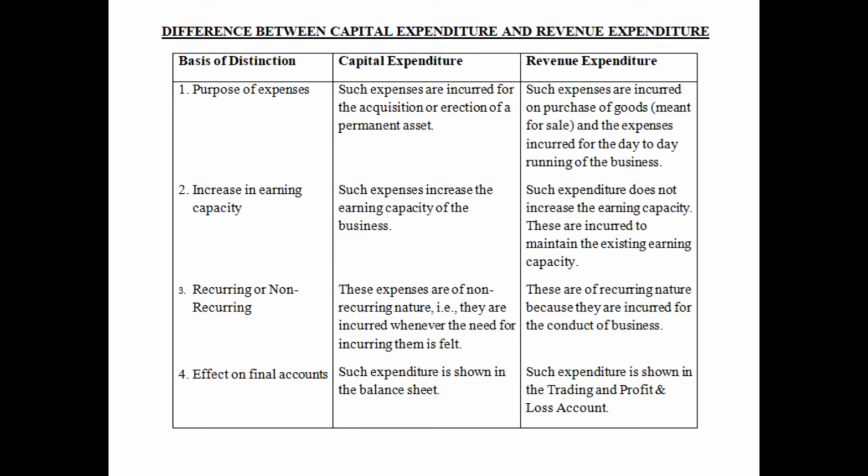So capital expenditures are incurred for the acquisition or erection of a permanent asset, whereas revenue expenditures are incurred on purchase of goods meant for sale and the expenses incurred for day-to-day running of the business. So the purpose behind capital expenditure is to acquire certain fixed assets, whereas the purpose behind revenue expenditure is to maintain the earning capacity and to meet day-to-day expenses.